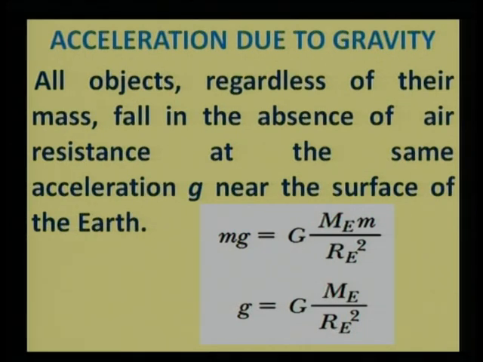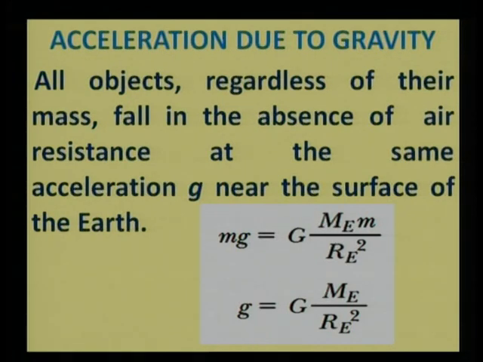All objects, regardless of their masses, fall in the absence of air resistance at the same acceleration g near the surface of Earth. If some object is falling freely, the two freely falling objects in the absence of a medium near the surface of the Earth experience the same acceleration.